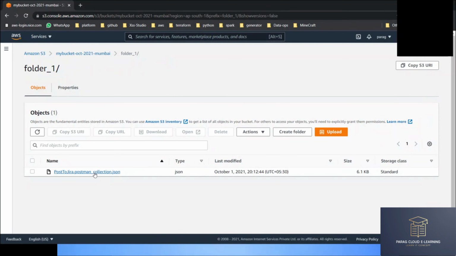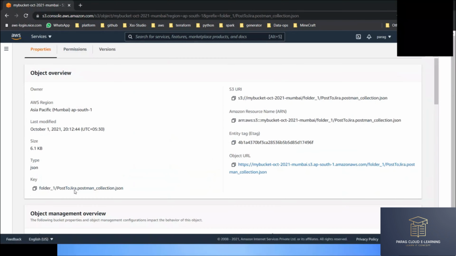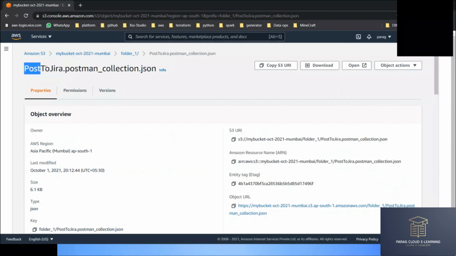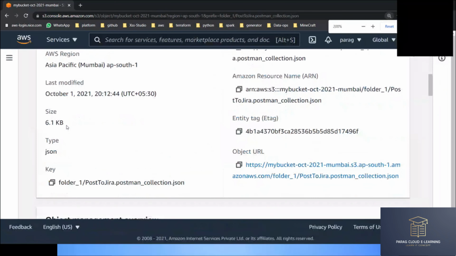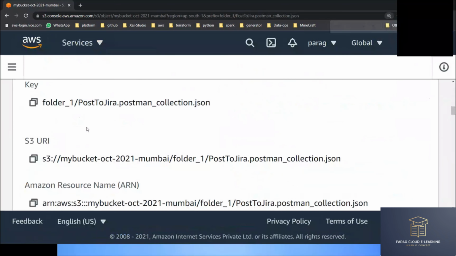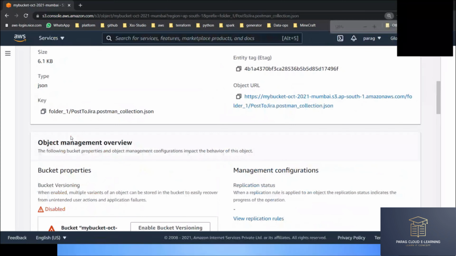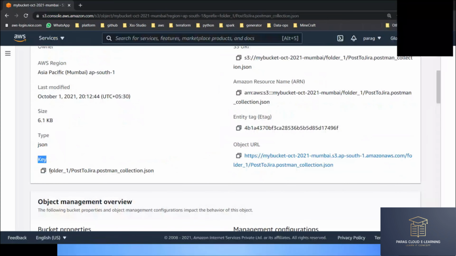If I click on the object here, what is the file name? Post to Jira. But if you observe the key, I'm just zooming out, what is key? It's not the file name. It's actually the folder plus file name.